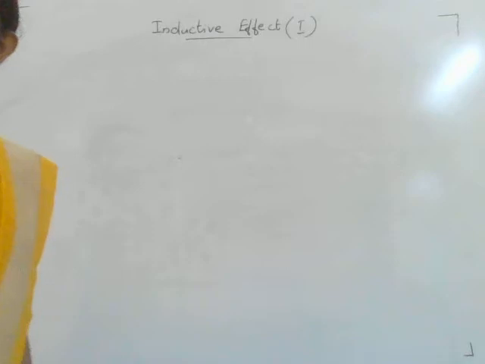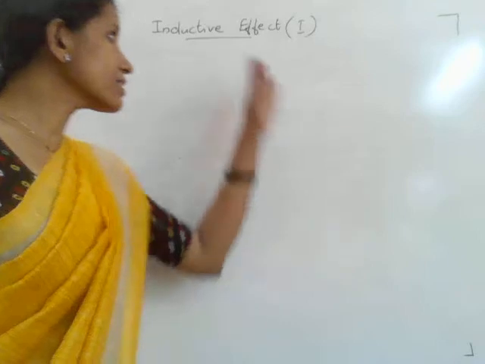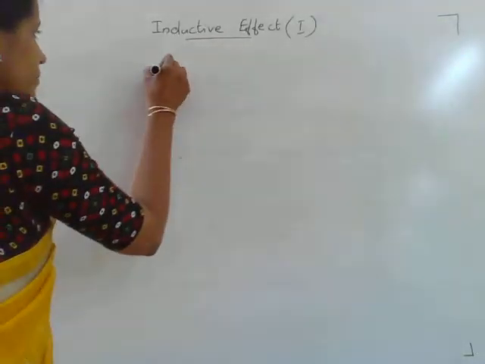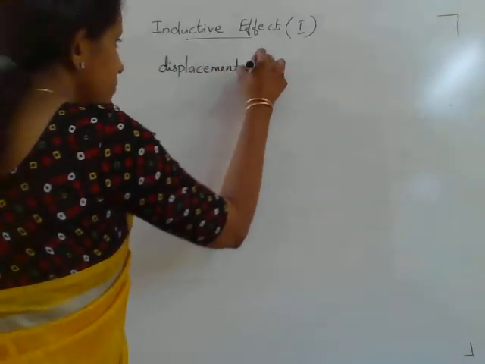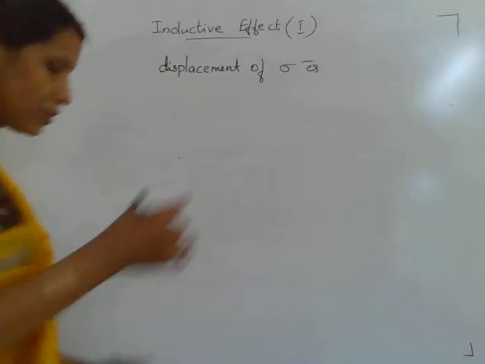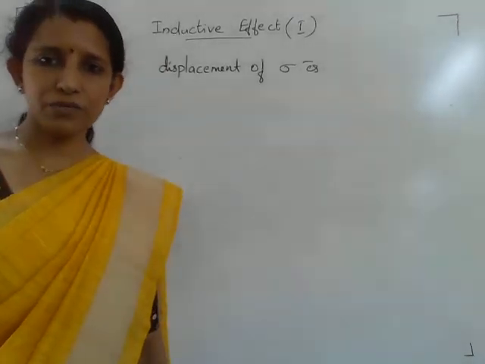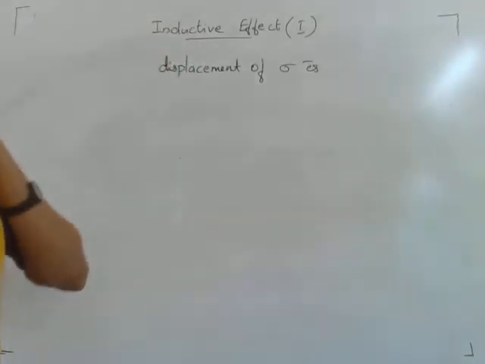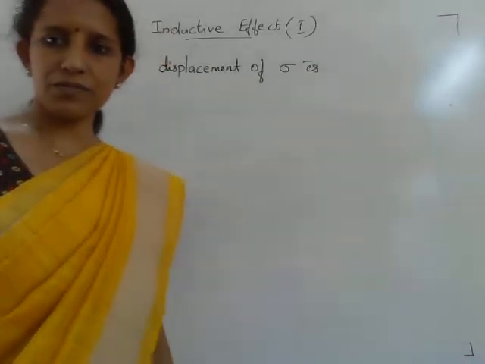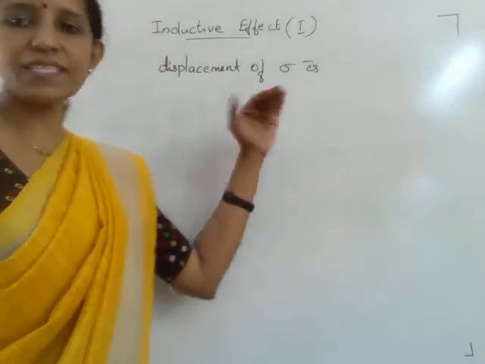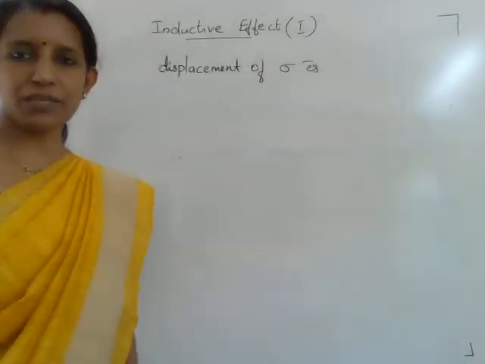This inductive effect does not involve the complete movement of electrons. This inductive effect involves the displacement of sigma electrons. We know there are two types of covalent bond, sigma bond and pi bond. The inductive effect explains the movement of which electron? Sigma electrons. The electrons of a sigma covalent bond move from one part of the molecule to the other part.